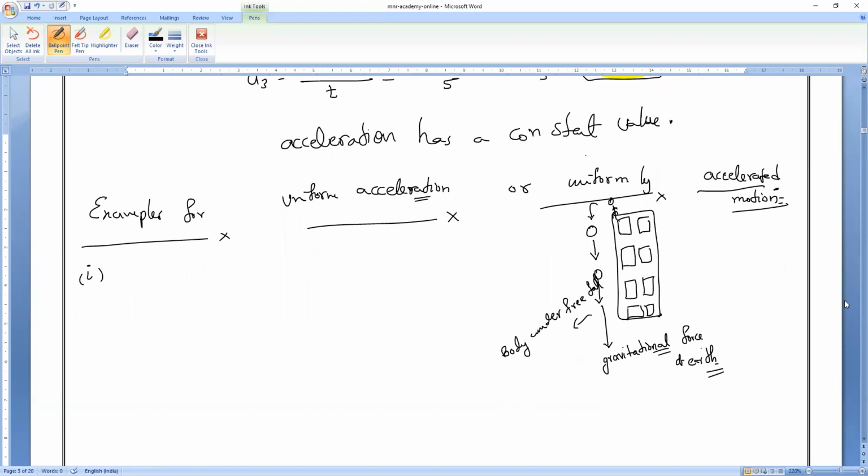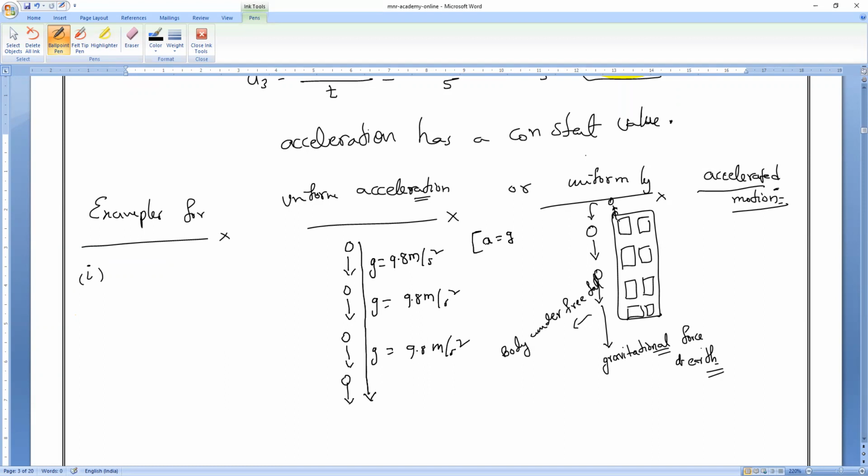Why, sir? Because the gravitational force of the Earth acts continuously. If any body is falling towards the Earth, all of you observe, the acceleration acts continuously the same. g equals 9.8 meter per second square. Don't think that a equals g. a means acceleration, g means acceleration due to gravity.